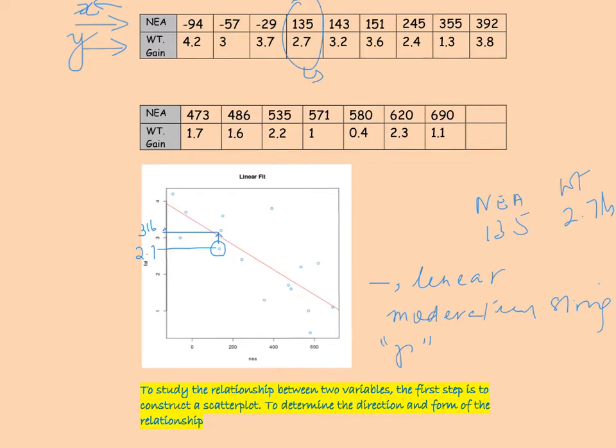So now that we know the relationship is linear, the next step would be to calculate R. Without knowing that the function is linear, calculating R makes no sense. So R tells us the strength of a linear relationship.